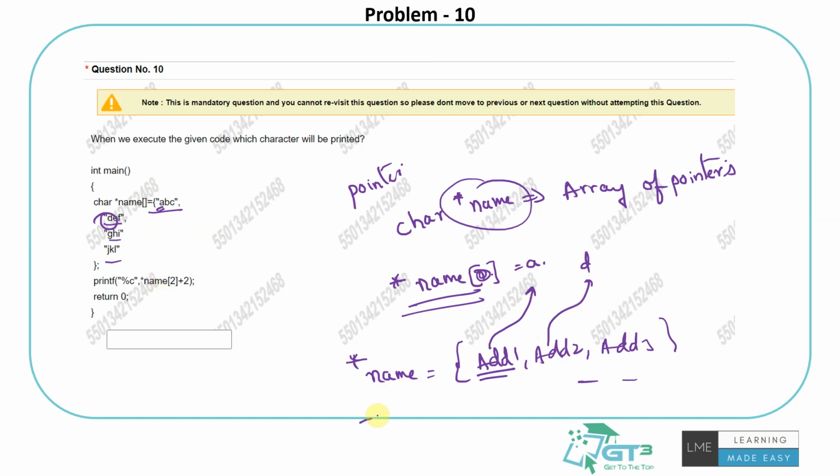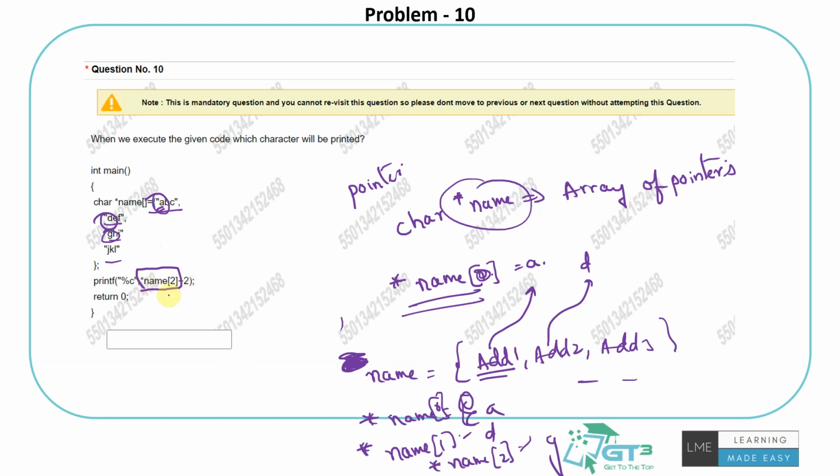So when I do star of name of 0, it will not write the address, it will actually show the value. Name of 0 would be this, but star of name of 0 will be pointing to the value which is A. Star of name of 1 will be pointing to the value D. Star of name of 2 will be pointing to the value G. So we are asking star of name of 2, okay, that's G.